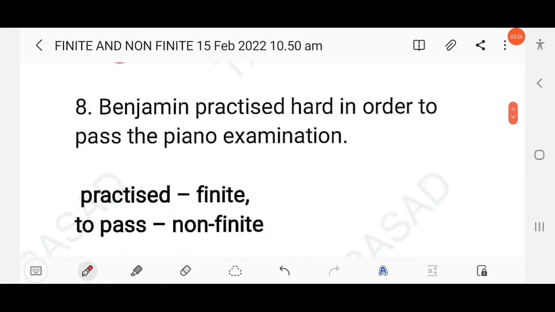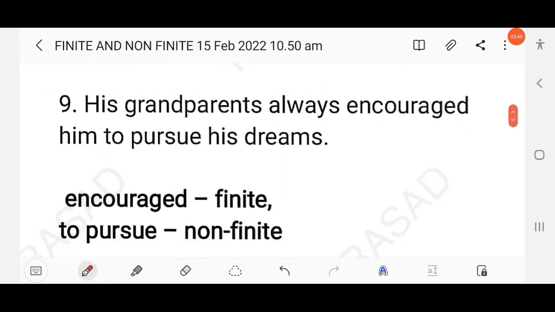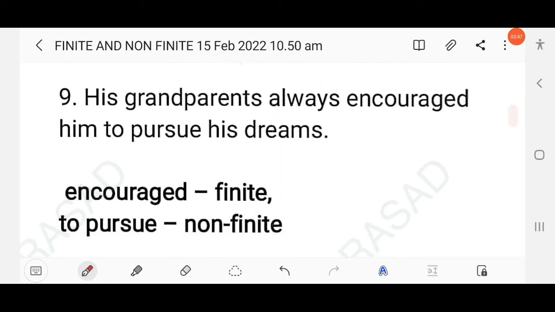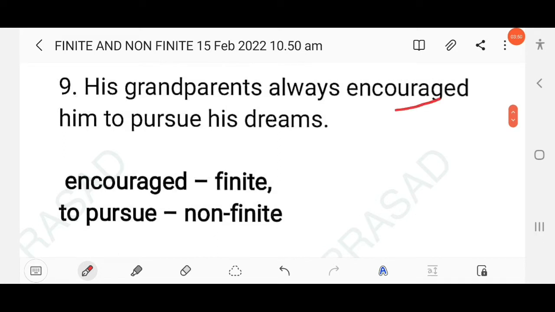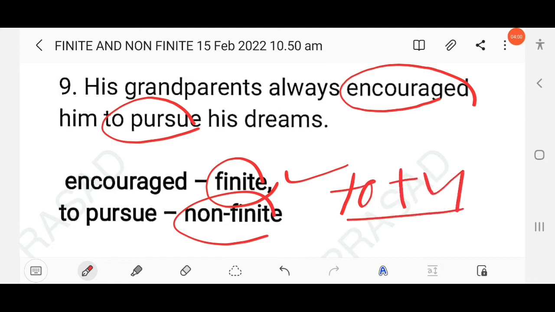Then next question: Benjamin practiced hard in order to pass the piano examination, right? Here "practiced" is a finite verb, because it tells the action and the tense. Which tense? Simple past tense, right? So this is a finite verb, and "to pass" is to plus infinitive, a non-finite verb. Clear? Then next question: his grandparents always encouraged him to pursue his dreams, right? Here "encouraged" is simple past, so this is a finite verb. "To pursue", yes, is a non-finite verb, to plus v1, right?